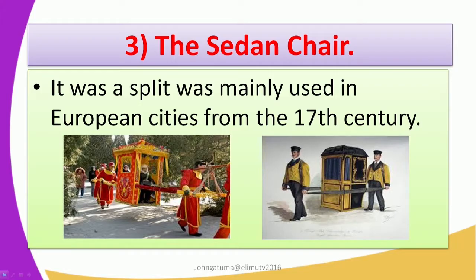You see the pictures of the sedan chairs. There are poles, and the special chair is fitted with two poles on the side from back to front. Four men usually carry it on these poles, every individual carrying on each pole. Apart from the four-pole sedan chair, there are other chairs that are carried by two. It was used in European cities in the 17th century, since it was covered and raised to protect the passengers against the rain.